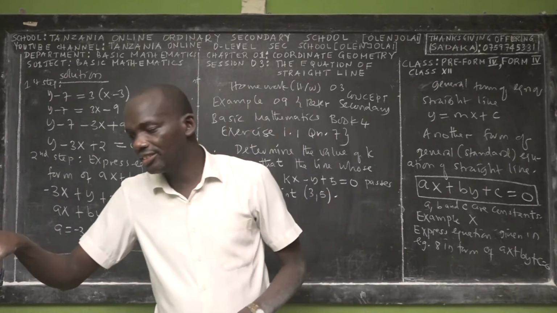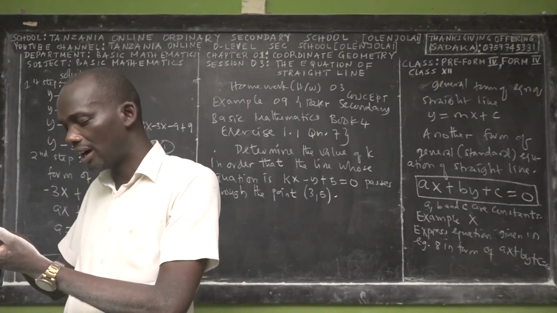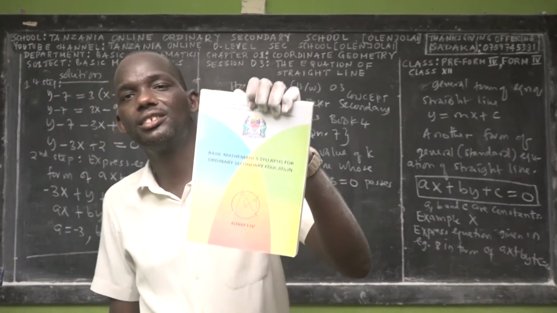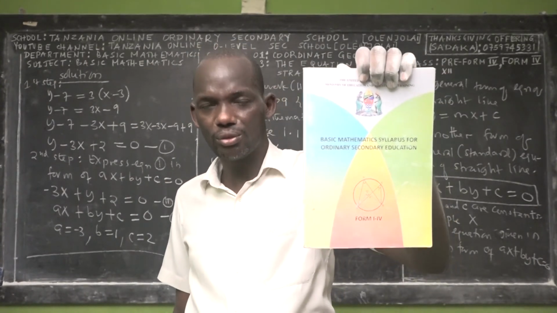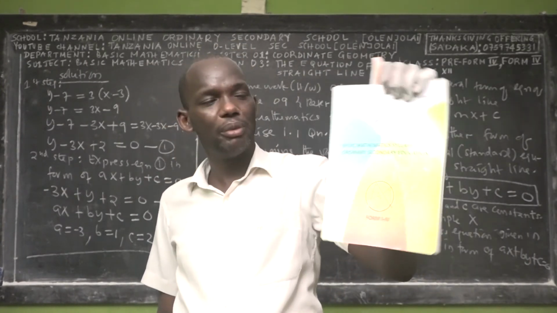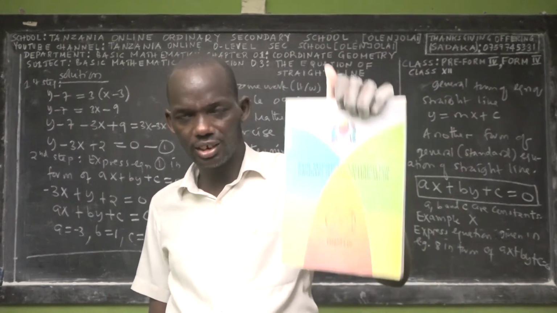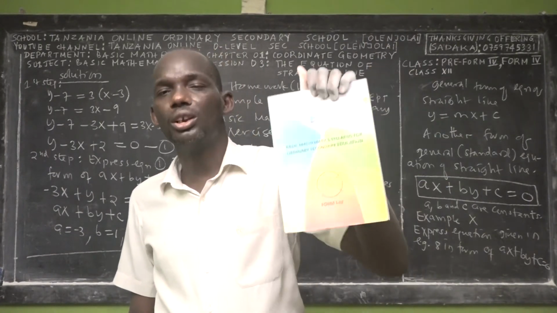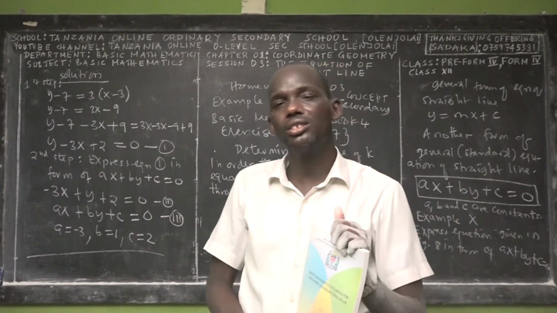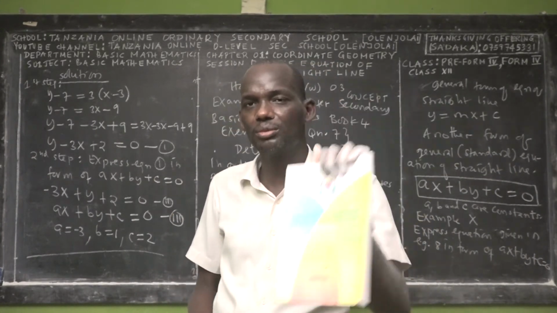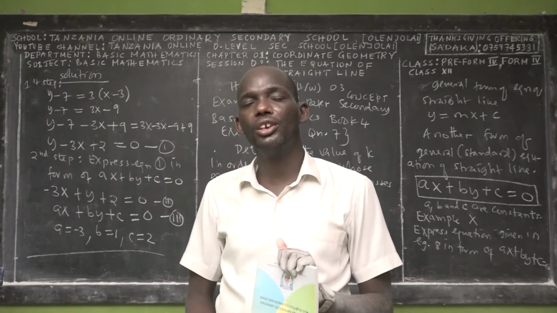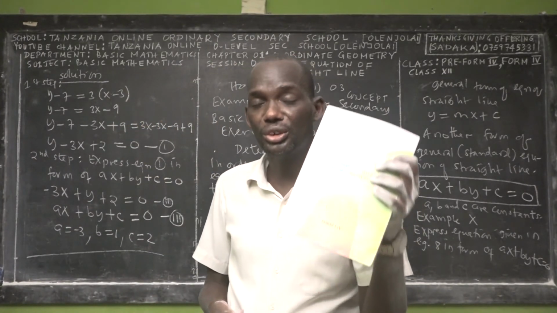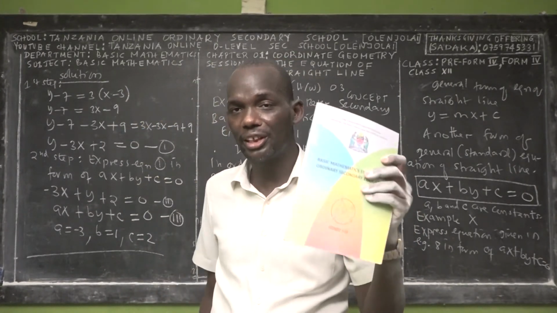The first thing we recommend that all our students have is the basic mathematics syllabus for ordinary secondary education from Form 1 through 4, prepared by the Tanzania Institute of Education. The good news is you can order a copy of this book, because sometimes even in local shops you won't find it, but you can make a copy of it and ship it to you. This is the first weapon. You need this. I refer to this book more than you think.